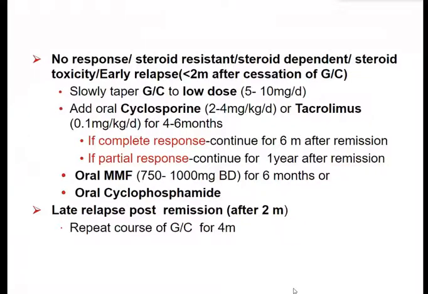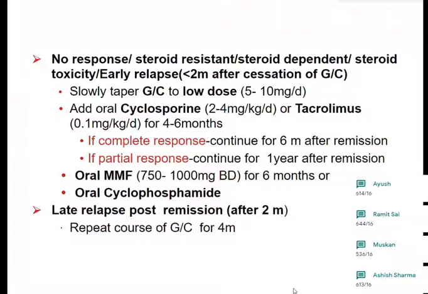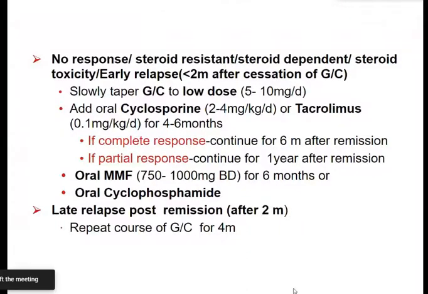Then there is a situation when there is no response: steroid resistant, steroid dependent, steroid toxicity, early relapse. In such situations, we slowly taper the dose of prednisolone to achieve a dose of 5 to 10 milligram per day. Then, in addition, we would add other drugs like cyclosporin, oral mycophenolate mofetil, oral cyclophosphamide.